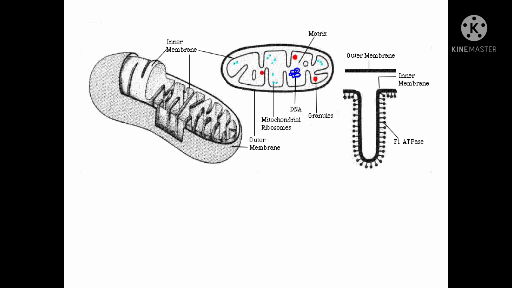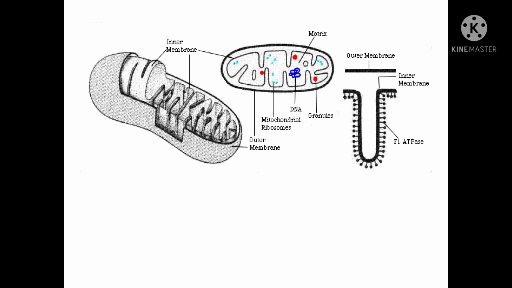Important enzymes in glycolysis: in the first step, hexokinase, or sometimes glucokinase, is used. The basic differences between these two enzymes: hexokinase is distributed in all tissues, whereas glucokinase is distributed only in the liver.